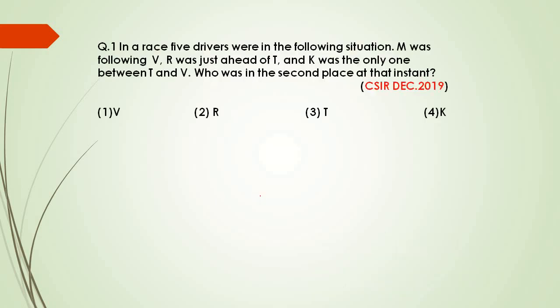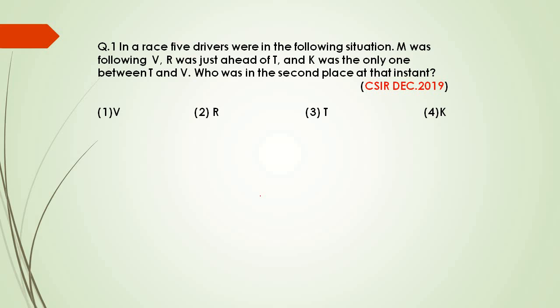Our first question is, in a race, 5 drivers were in the following situation. M was following V, R was just ahead of T, and K was the only one between T and V. So we need to find who was in the second place at that instant. Before solving these type of questions, first break the question into different parts. Then form the scenario, form an image according to those parts, and then follow a sequence.